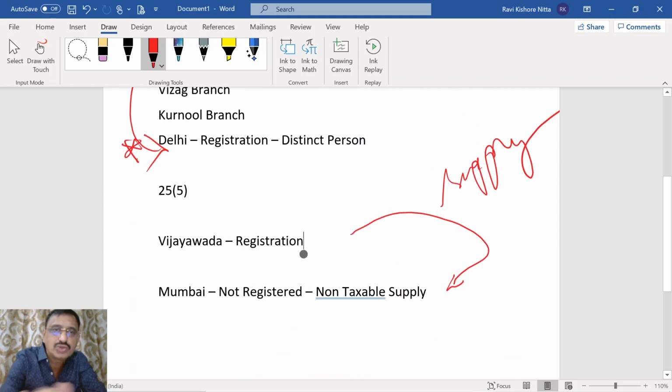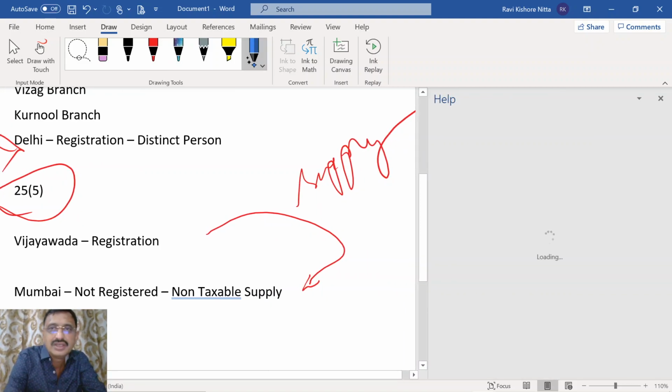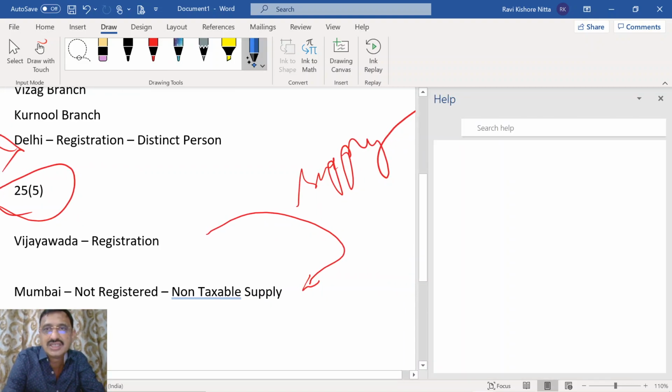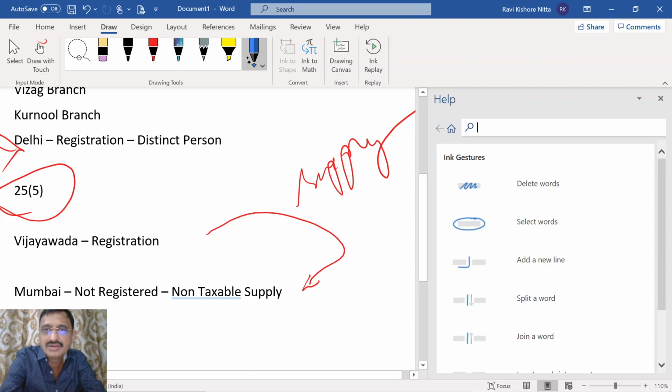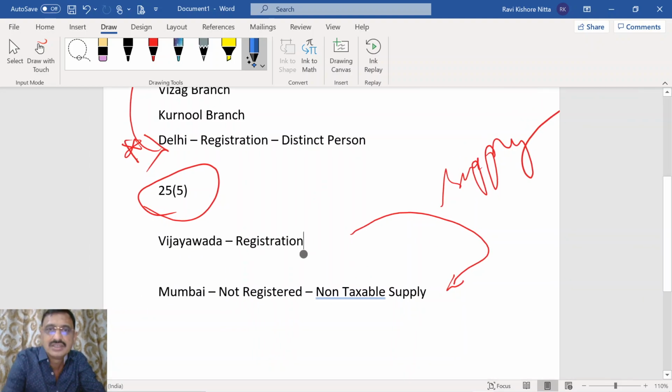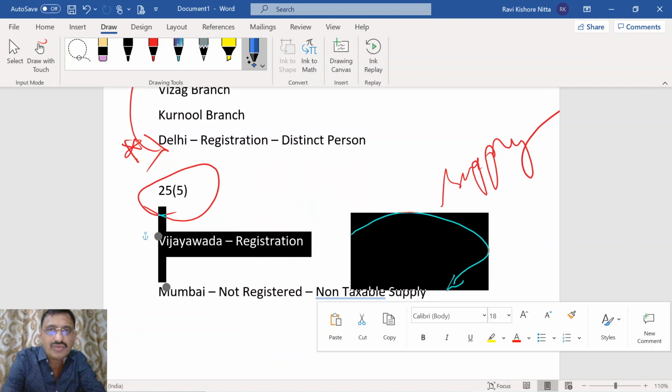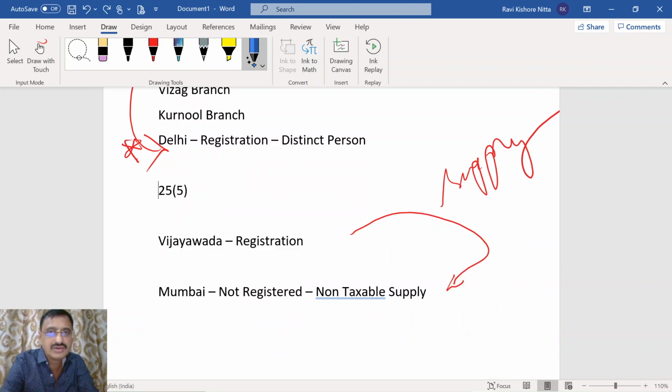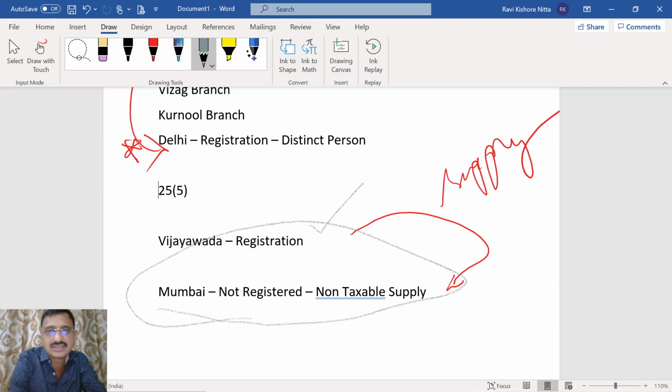But what is 25.5? 25.5 is a situation wherein one is a registered place and the other is a non-registered place.